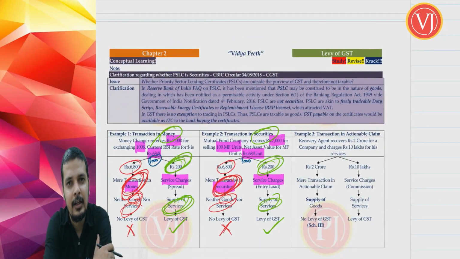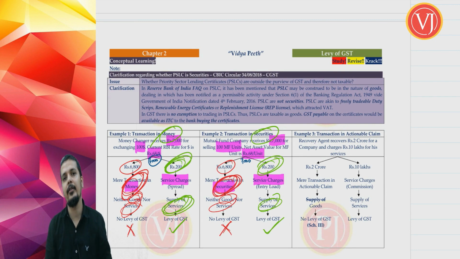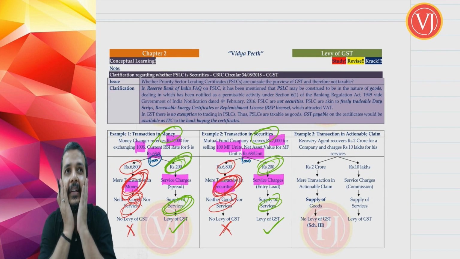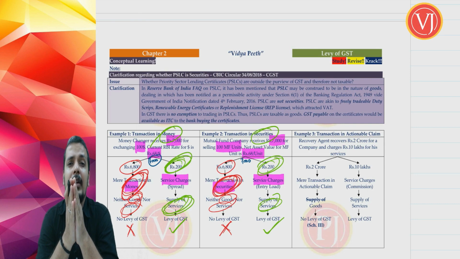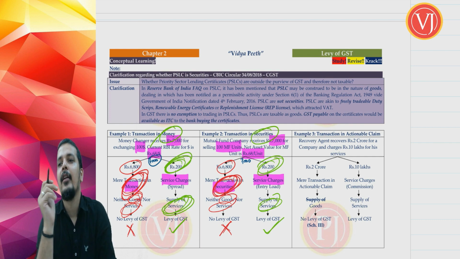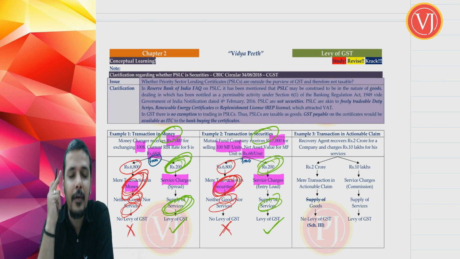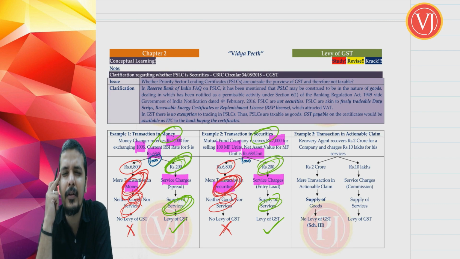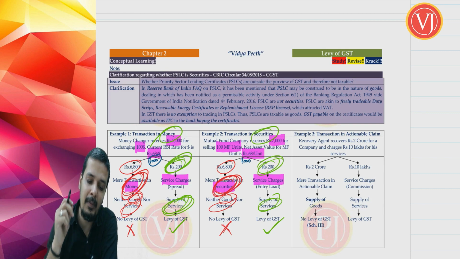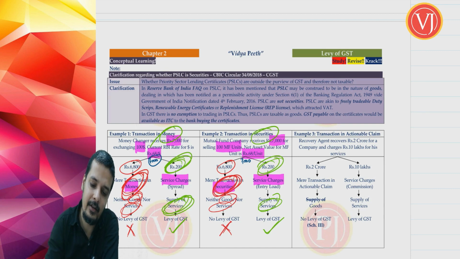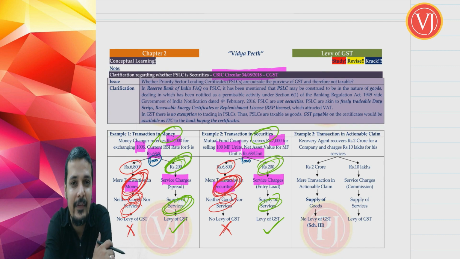That's a circular for that. Understand, my friends, circulars, we are going to discuss n number of circulars. Now, one way of discussing circulars is circulars will almost occupy 125 or 150 pages, right? One way of looking at that is, oh, you have 125 plus pages of circulars. The second way of looking is 125 pages of circulars, which means that we need not even go through those circulars. Why? Circulars are issued by CBIC, right? Circulars are always issued by CBIC and they are always clarificatory in nature.